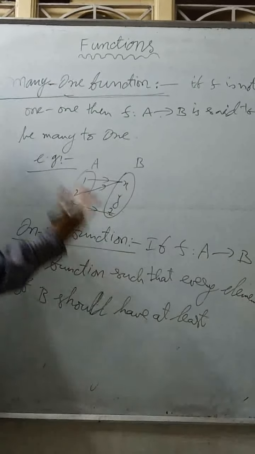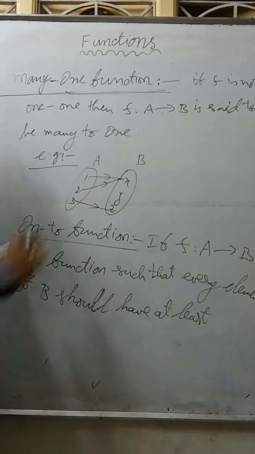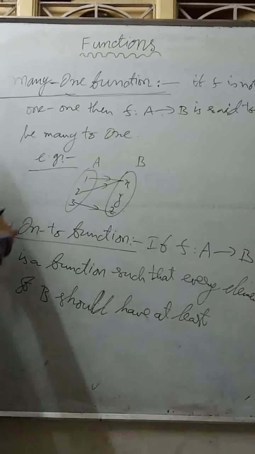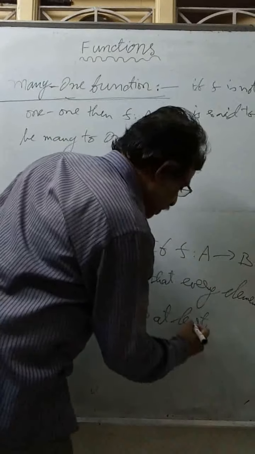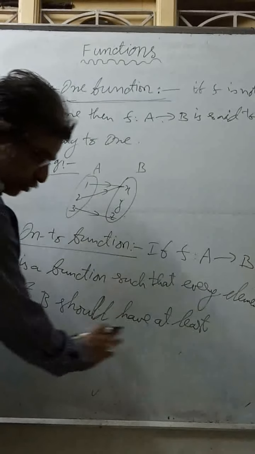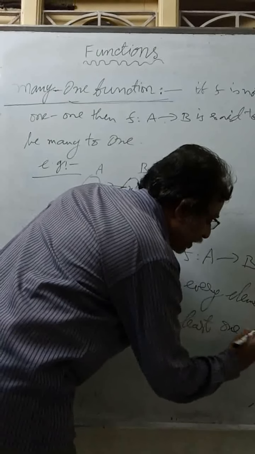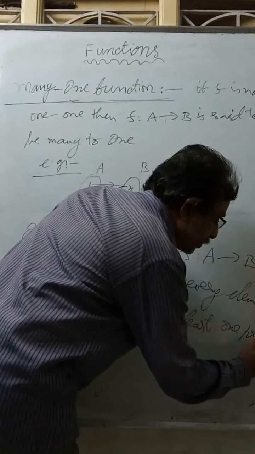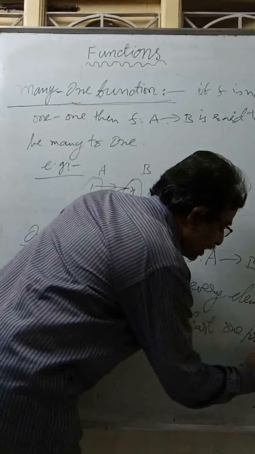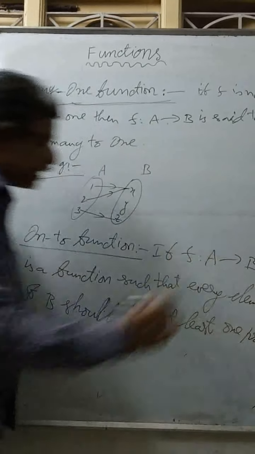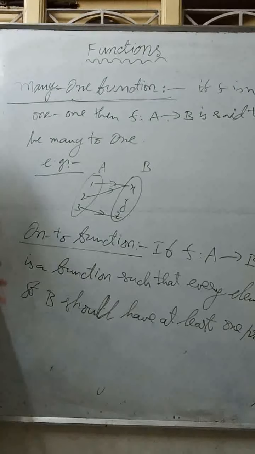It can be more than one also, but at least one pre-image, meaning every element of B must be mapped. That is what I want to say. So every element of B should have at least one pre-image, then it is said to be an onto function.